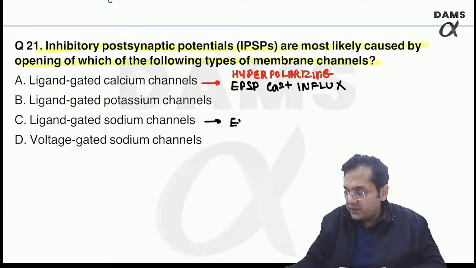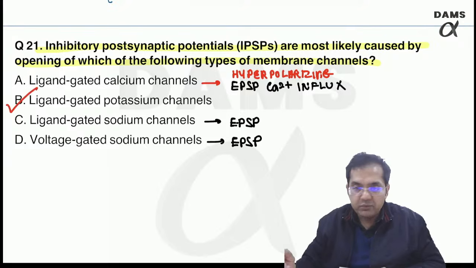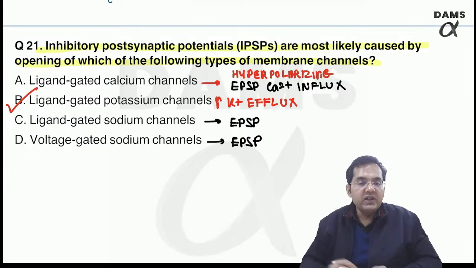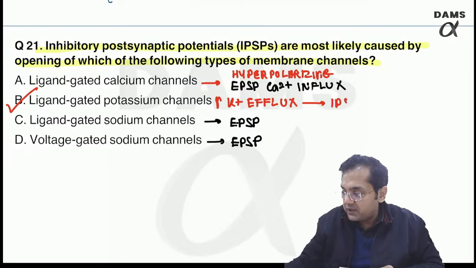Ligand-gated sodium, again EPSP, sodium influx. Same for this. The only correct answer is potassium. Whether it is ligand or voltage does not matter. More potassium efflux will produce an IPSP, right? Not EPSP but IPSP.